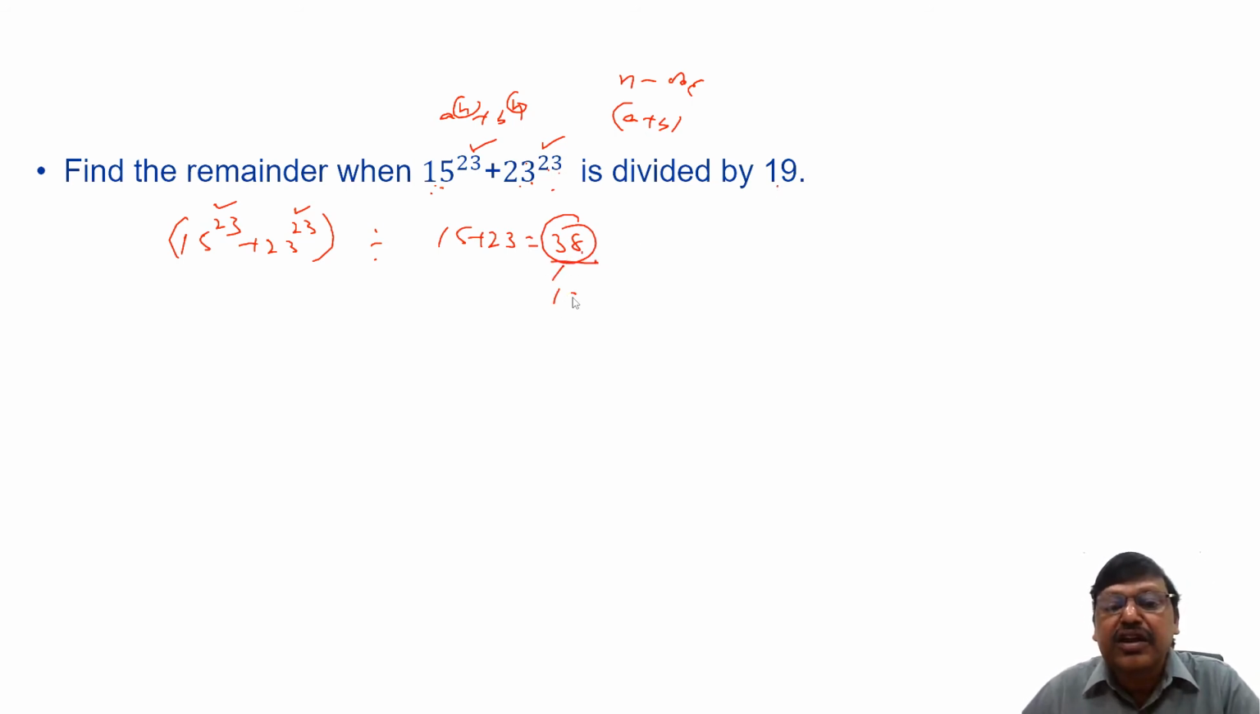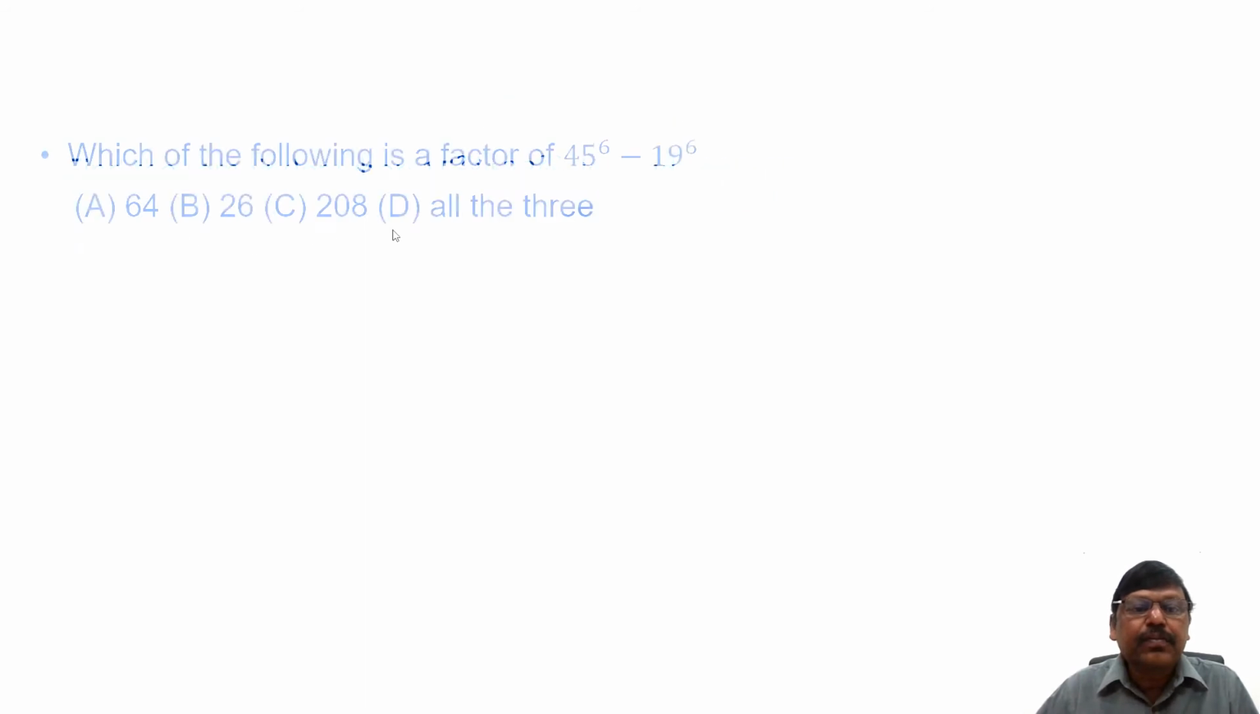See, 38 is 19 twos. If 38 divides a number completely, its factor 19 also will divide the number. Hence, my remainder is 0. As you read the question, you can answer it. Right? Okay, let's take one more example.